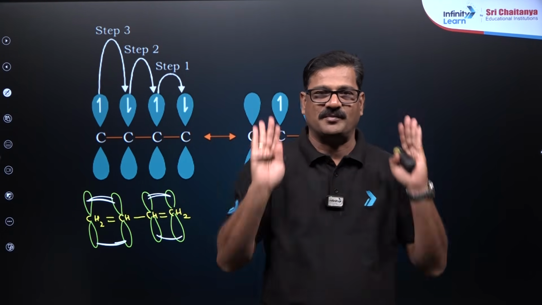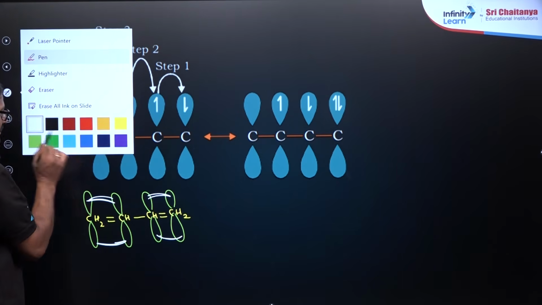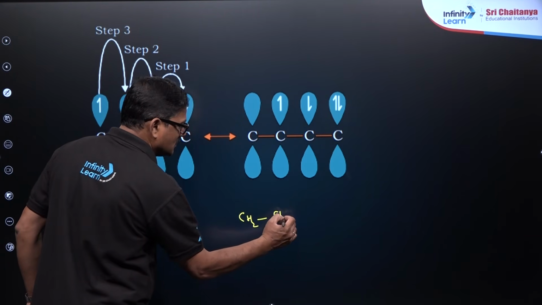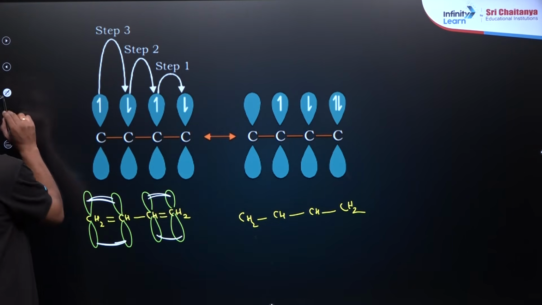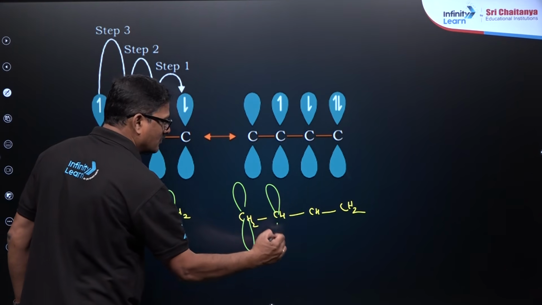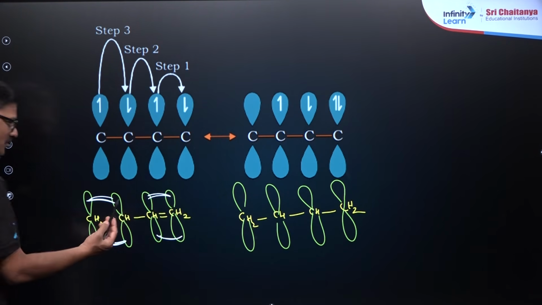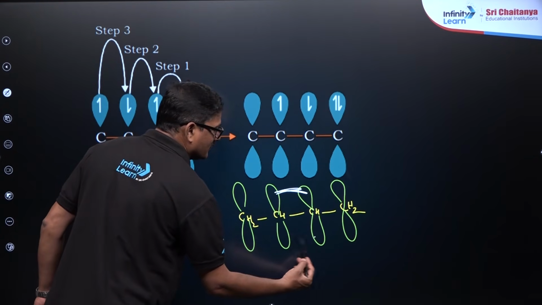Now there is another situation with the same structure. We can see CH2, CH and CH and CH2, and you can see the same orbital structures, you are going to see a bond between here and here also. So that is how it is happening.